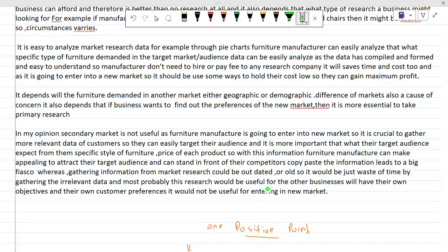So this would not be useful for your business, because maybe the type of furniture, or the style of furniture, or your target audience or your target market, maybe it is totally different from the other businesses. So this will be useful for other businesses, who have their own objectives, of course, and their own customer preferences. So it would not be useful for entering into a new market, because if you are entering into a new market, it will be more crucial for you to conduct primary research, because of course, at the end of the day, this is a new market.